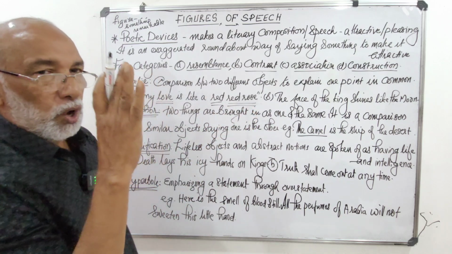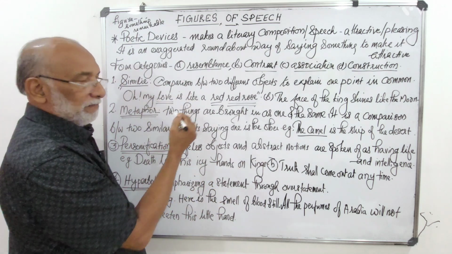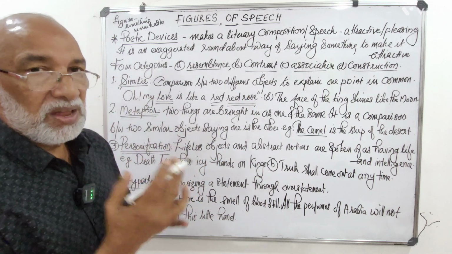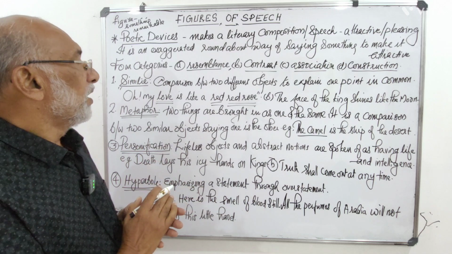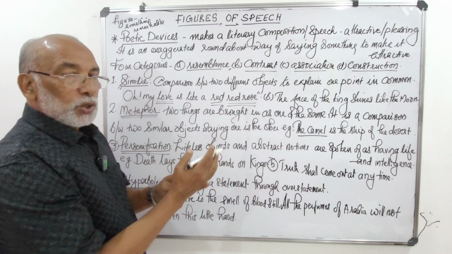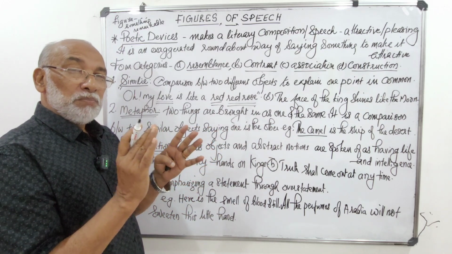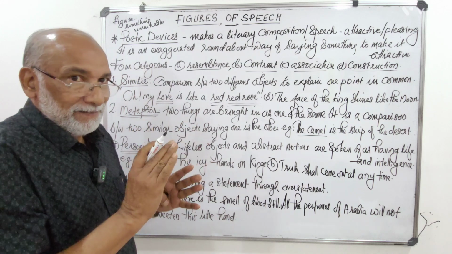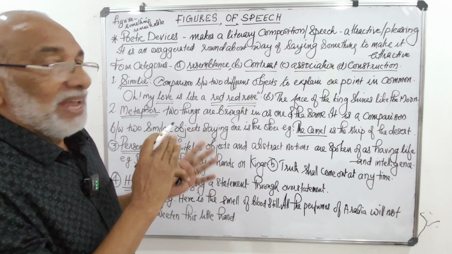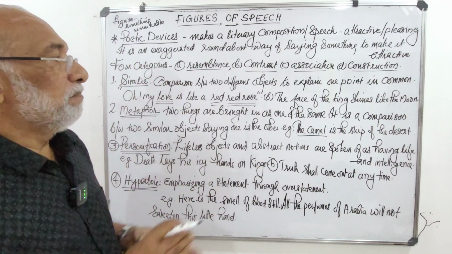So what are the two objects here? One is my sweetheart, a living person, and the other one is rose. You know, a rose is the queen of flowers. Rose is really very beautiful to look at. So my sweetheart and the rose both are alike. They are beautiful. A comparison is made between them. Two different objects and one point in common. What is that? Both are very, very beautiful.